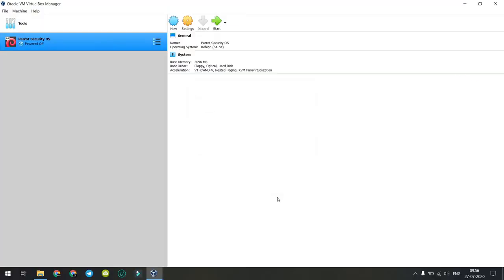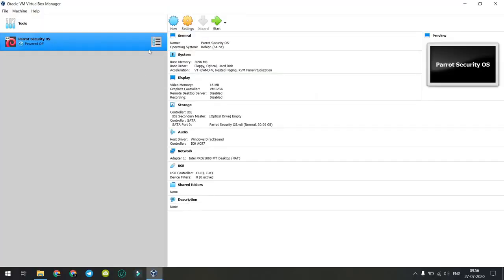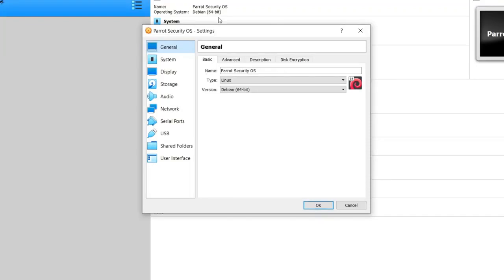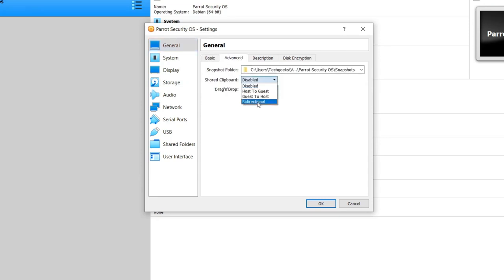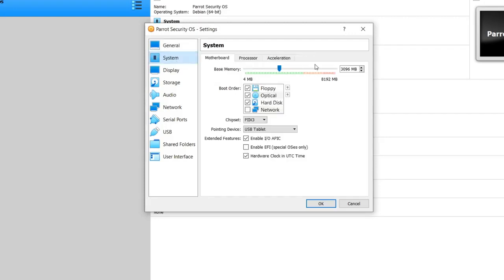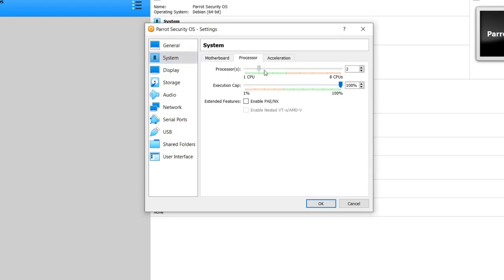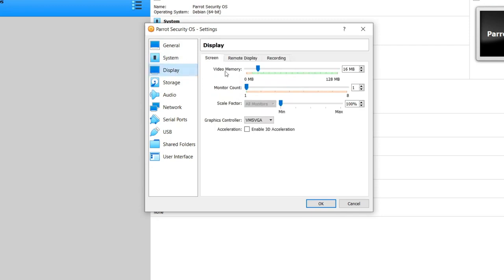Now let's make some important changes to our virtual machine. Open Parrot OS virtual machine settings. Enable shared clipboard and drag and drop option. From System tab, you can increase or decrease RAM if you want. Click on Processors and assign maximum number of processor you can. Under Display, increase video memory to full.